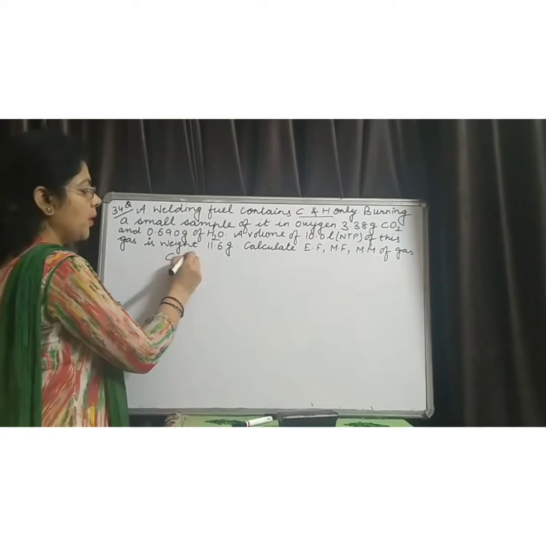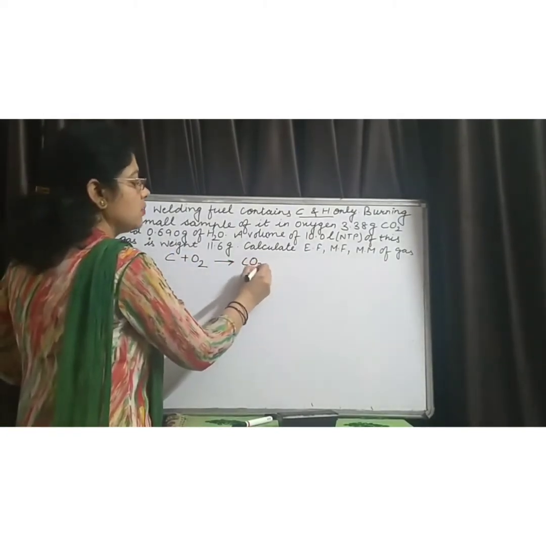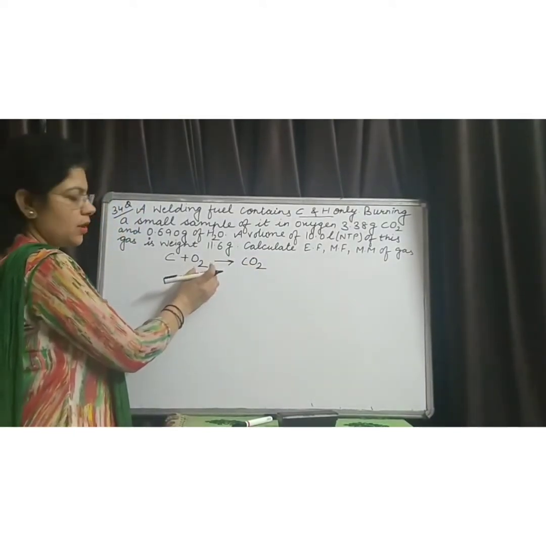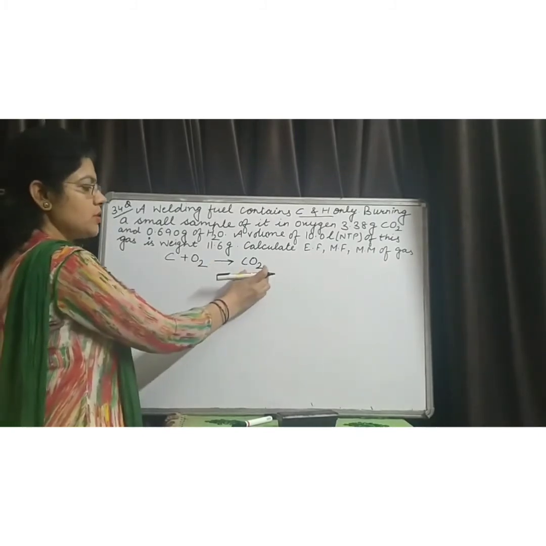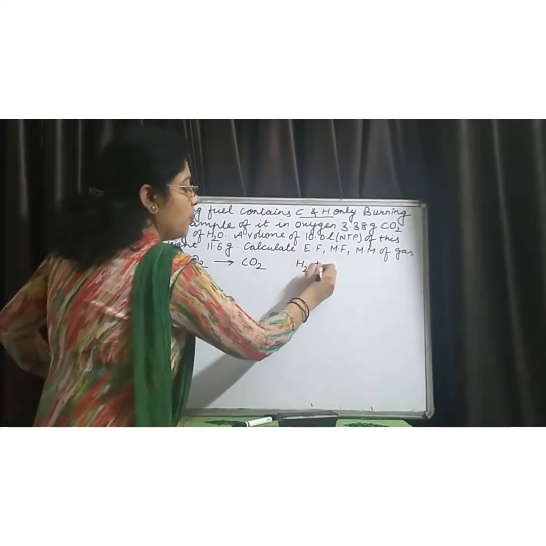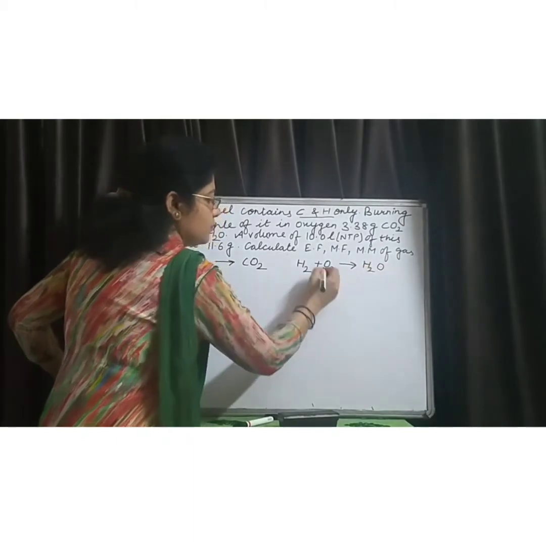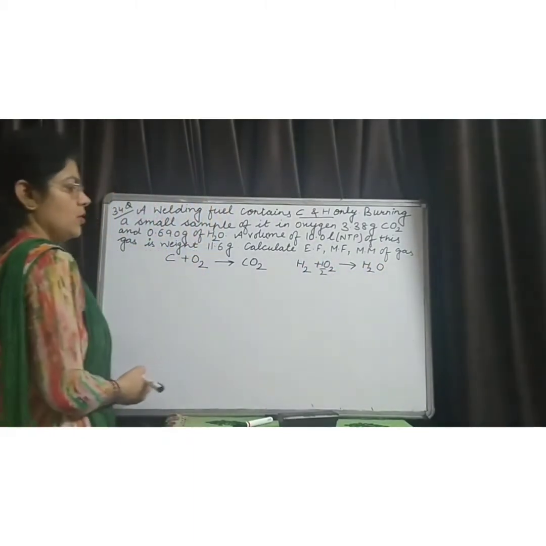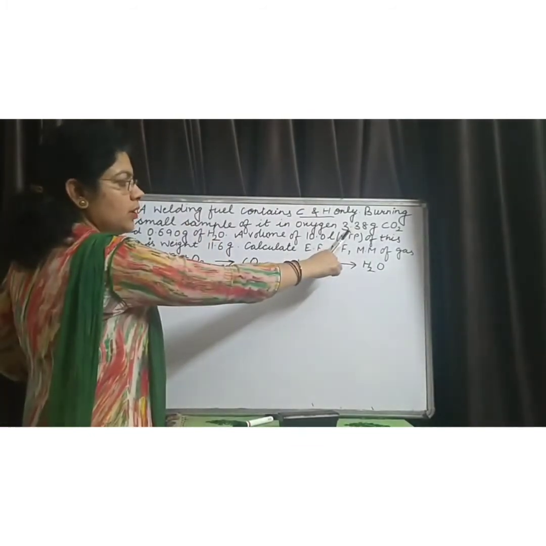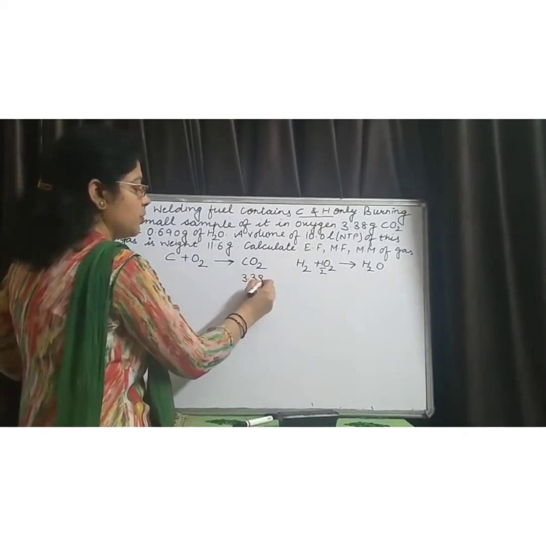When carbon burns in presence of oxygen, it produces carbon dioxide, and when hydrogen burns in air, it produces water. So first of all, in this question, it is given to you that 3.38 gram of carbon dioxide is produced.